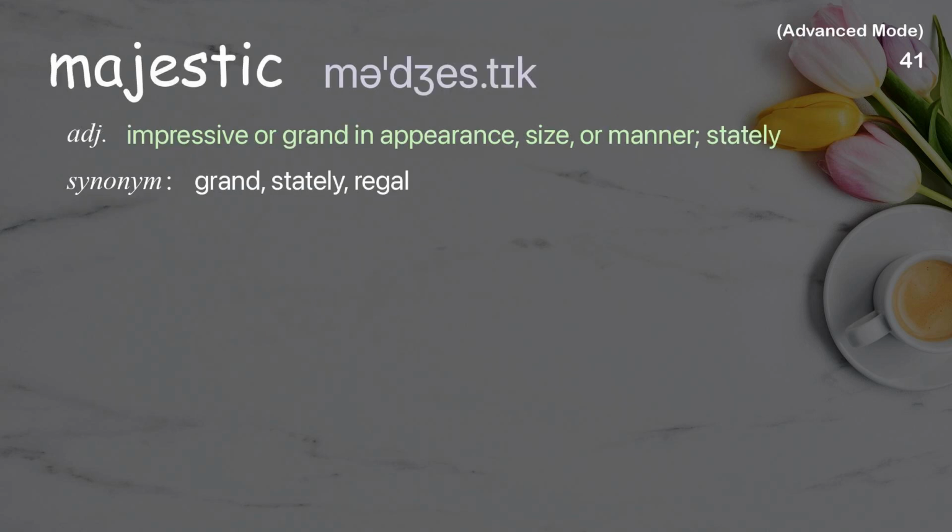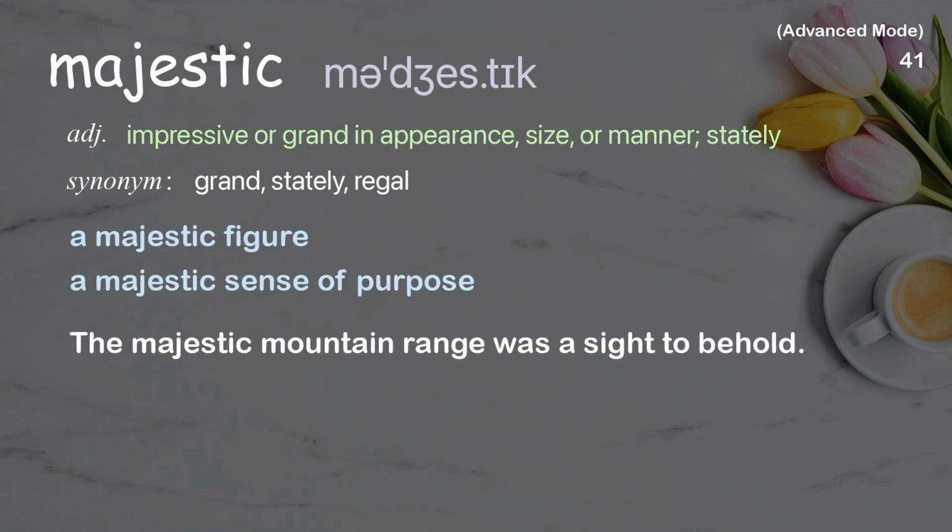Majestic. Impressive or grand in appearance, size, or manner, stately. Examples: A majestic figure, a majestic sense of purpose. The majestic mountain range was a sight to behold.